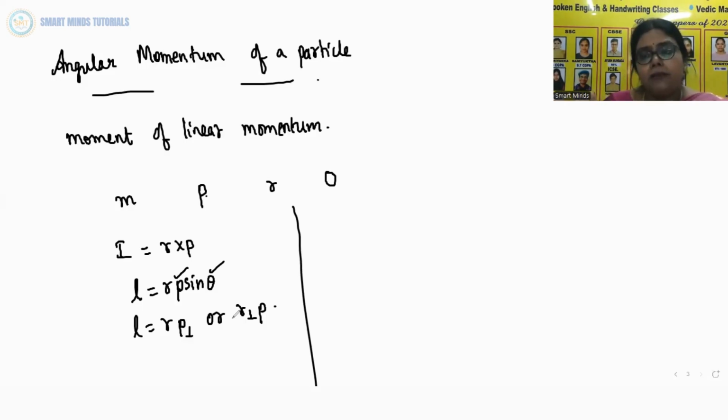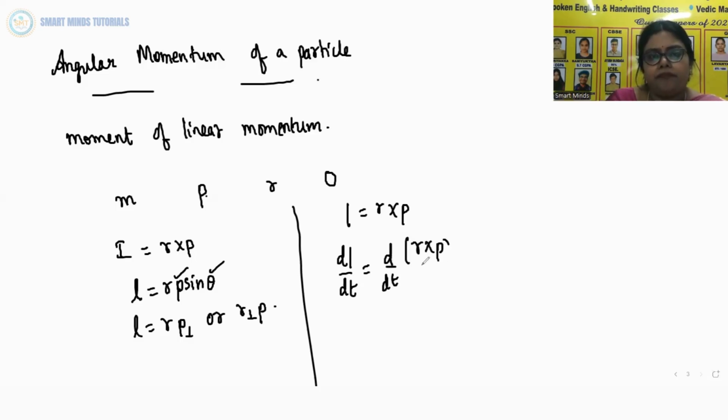For deriving the relation in the context of a single particle, we differentiate l is equal to r cross p. If you differentiate, you will get dL by dt is equal to d by dt of r cross p.